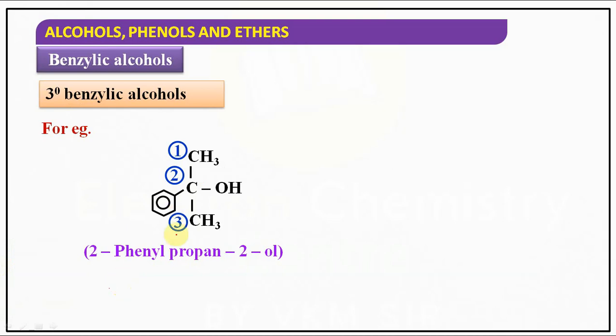If you observe the IUPAC naming, start numbering from this side or from the bottom or from the top, it doesn't make any difference. At second position we have phenyl as well as the alcohol group. That's why 2-phenyl-2-propanol, or propan-2-ol. It is the IUPAC name of this compound, right? Parallelly, we will be discussing the basics of IUPAC also along with classification. Hope you understand.